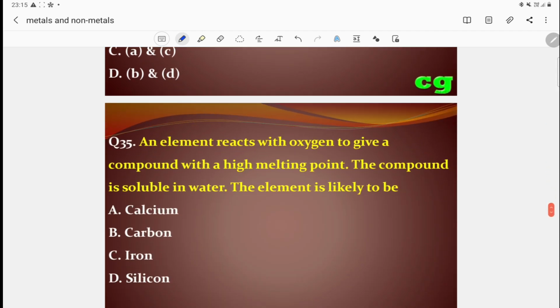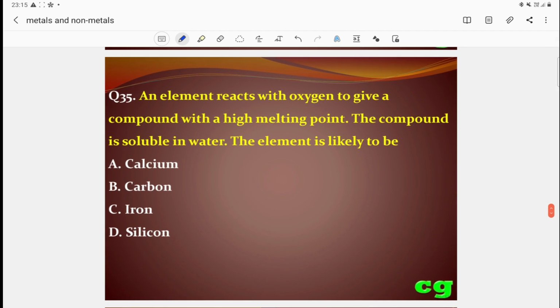Okay. Then question number 35. An element reacts with oxygen to give a compound with a high melting point. The compound is soluble in water. The element reacts with oxygen forming a compound with a high melting point, meaning an ionic compound soluble in water.